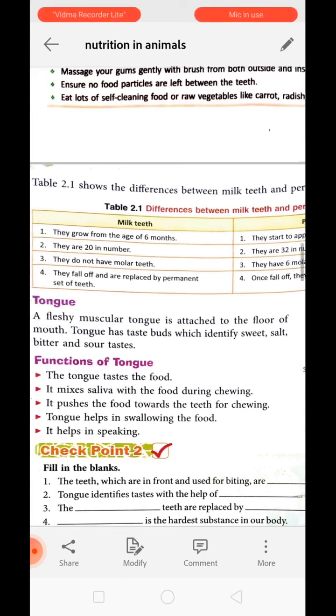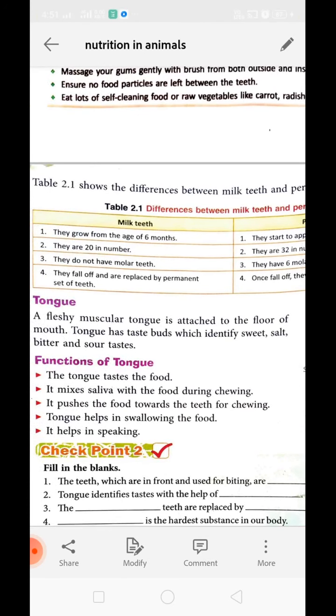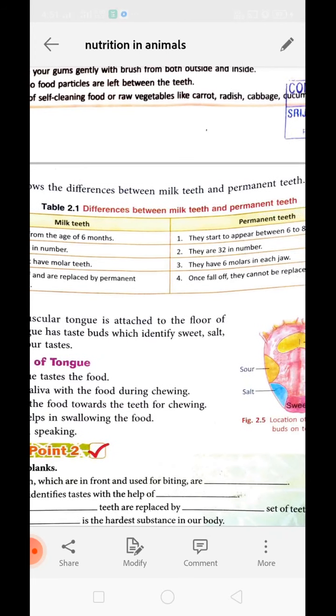Understood? Next, milk teeth do not have molar teeth, whereas permanent teeth have 6 molars in each jaw. Understood? Now milk teeth fall off and are replaced by the permanent set of teeth, whereas permanent teeth, if they fall down, will never be replaced.